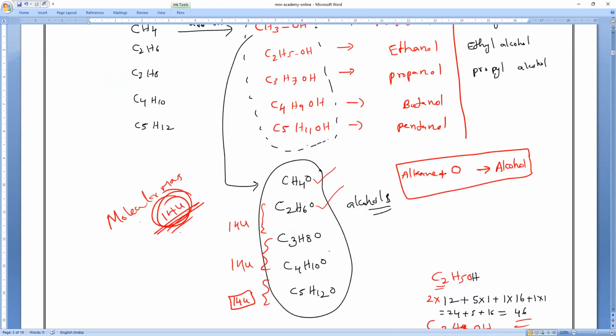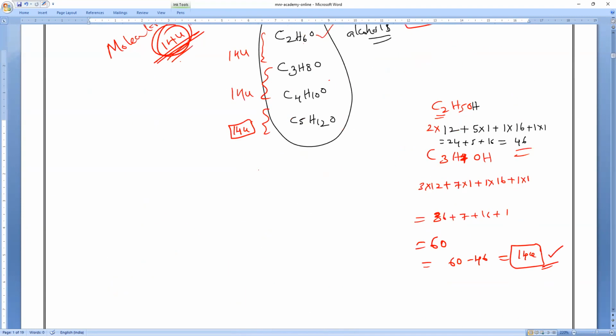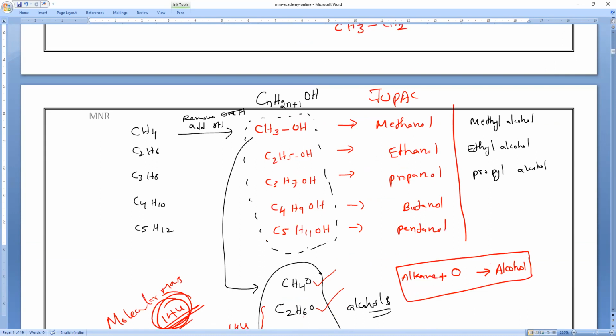Condensed formulas. You should know condensed formulas also. Condensed formula means how to write it. Suppose this is given, how do you write the condensed formula? Anybody? What is the condensed structure? CH3OH. Next, this one: how to write it? CH3 single bond CH2 single bond OH. Clear, everyone? All of you respond.